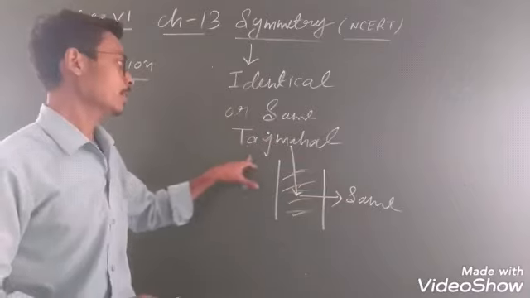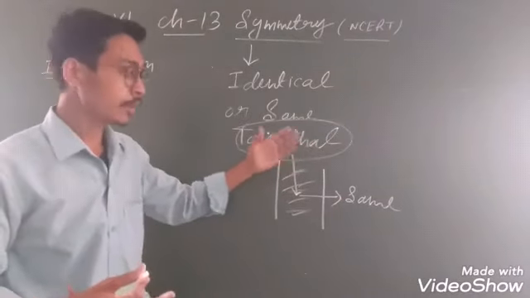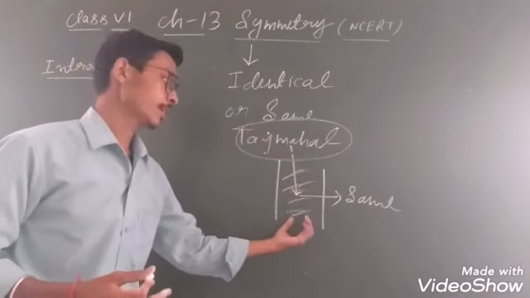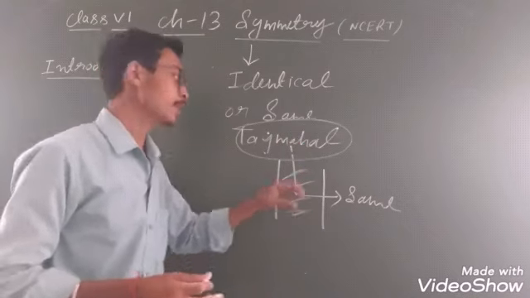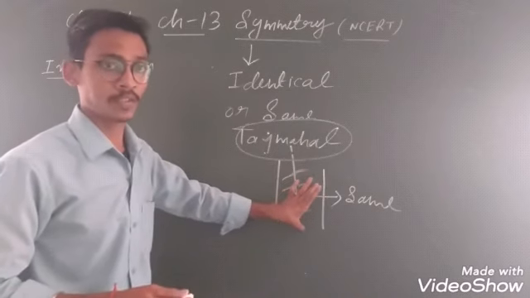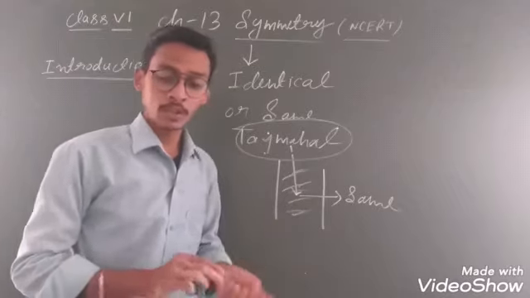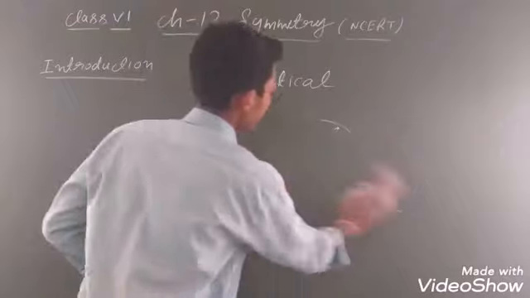The Taj Mahal built in actual form, the same you will see in the water. But this is not actual, this is its image. So you will face symmetry in your daily life.